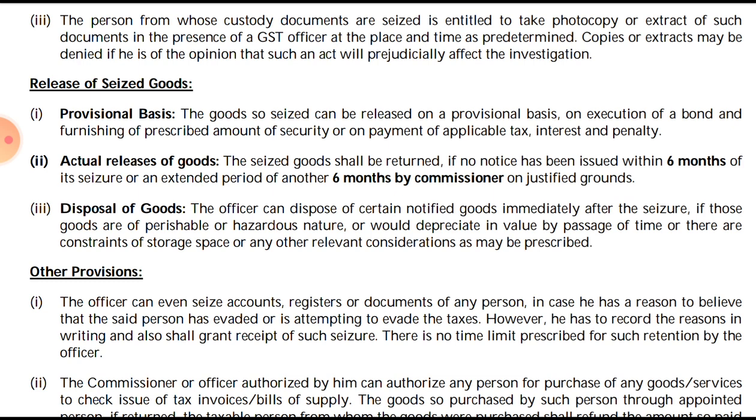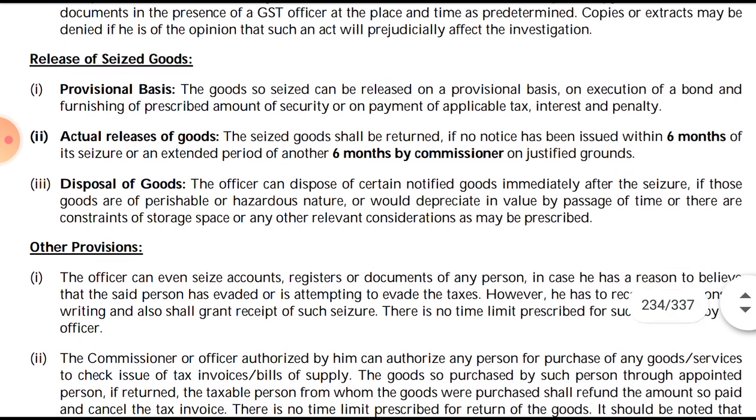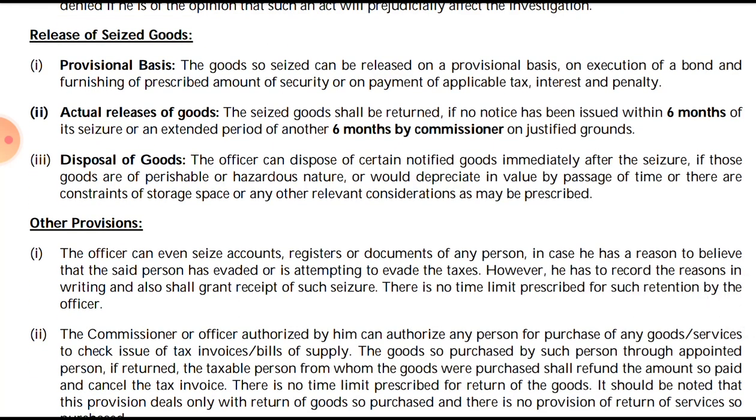Then release of the actual goods: the goods shall be released within 6 months and, if required, 6 months plus 6 months time has been given. So the seized goods shall be returned if no notice has been issued within 6 months of its seizure, or an extended period of another 6 months by the commissioner on justified ground. So if no notice has been issued, the goods have to be released within 6 months, and for issuing notice they require time. So after taking permission of the commissioner, the time can be extended for a further 6 months on justified ground.